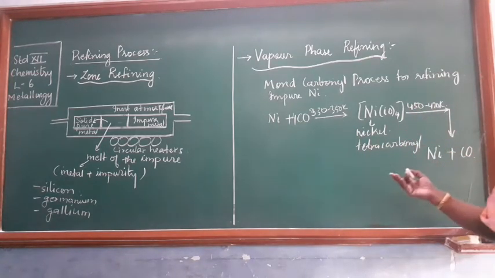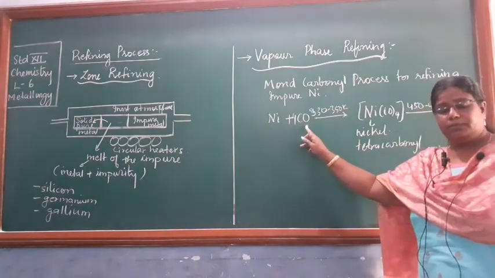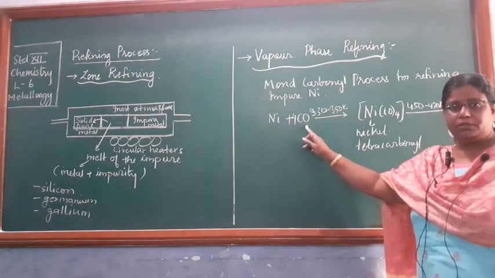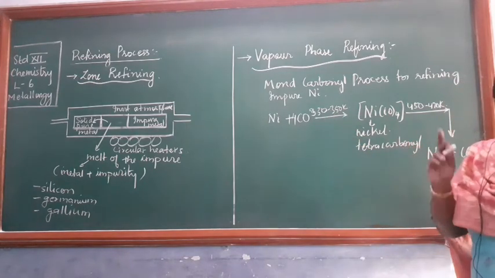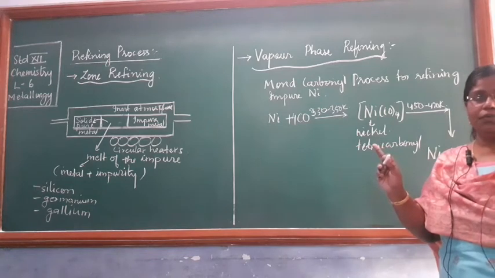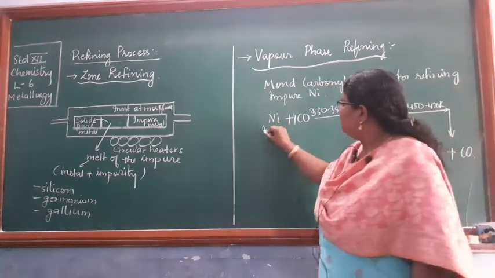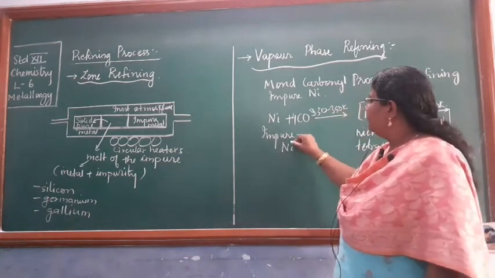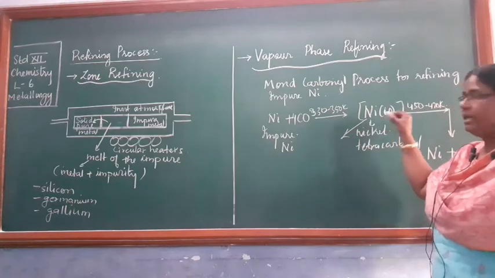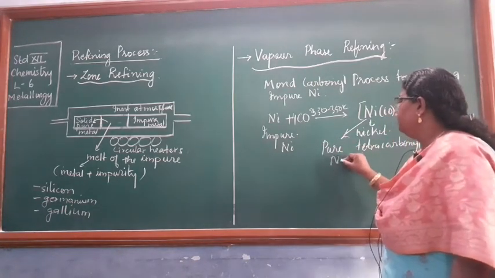Now you may ask, what is the use of it? See, nickel will form a bond with the carbonyl compound. Nickel has the tendency to form a complex. Impurity will not have the tendency to form a complex with the carbonyl group. So if this is the impure nickel you are talking about, then the nickel in the complex will be pure nickel, free of impurity.